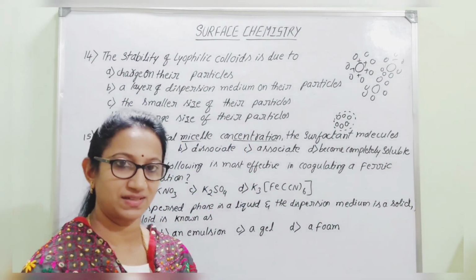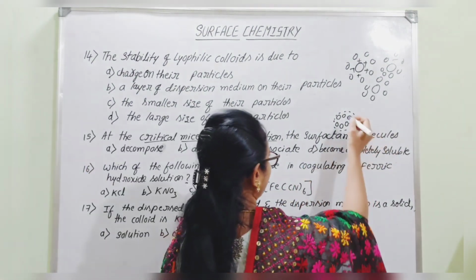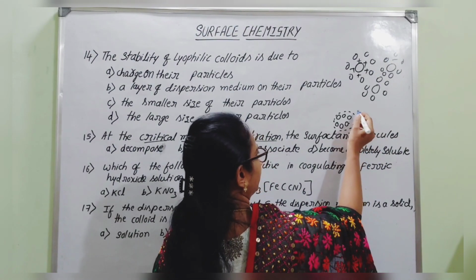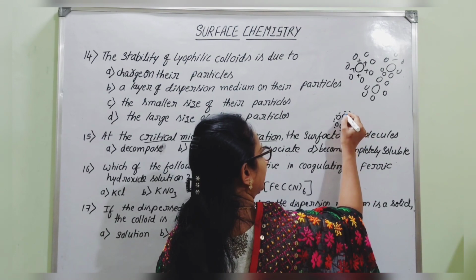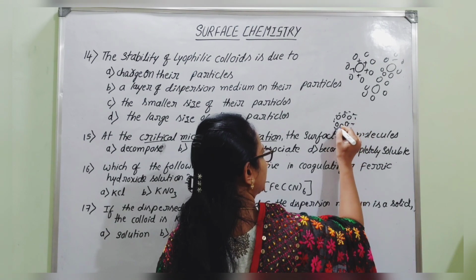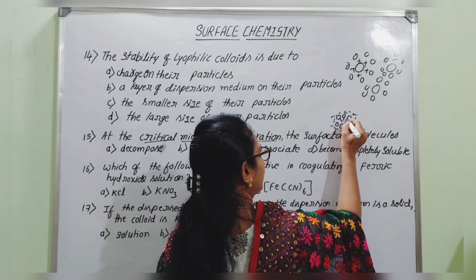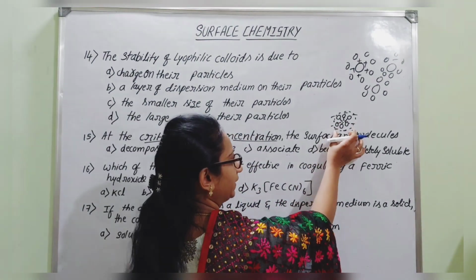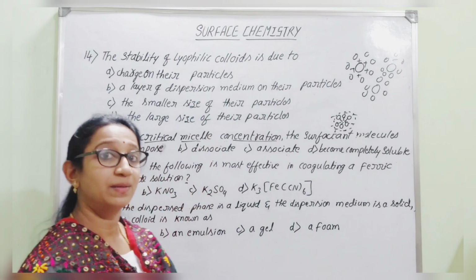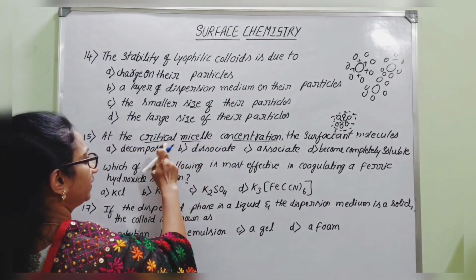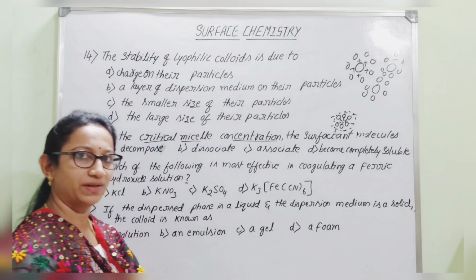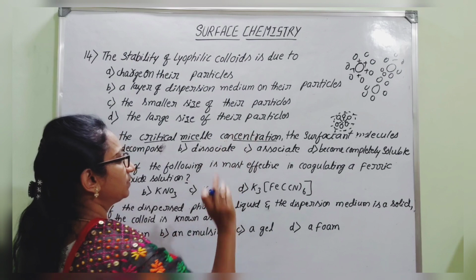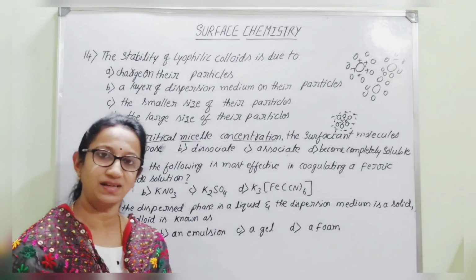For example, in a soap micelle, the polar head region is negative. So the negative region will be outside the sphere and the non-polar layer will be inside the sphere. That sphere-shaped associated larger molecule is considered a micelle. You get micelle formation only once there is the critical concentration, hence it is called critical micelle concentration.